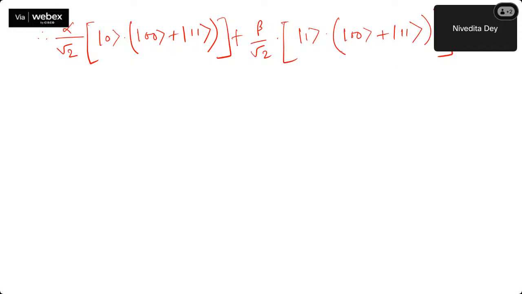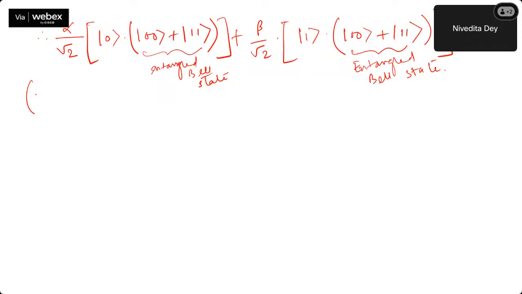Okay. This is the entangled Bell state. Similarly, this is the entangled Bell state. It is coming from qubit 2 and qubit 3, and this is a part of qubit 1. The 1 by √2 is coming from the entangled Bell state, and alpha and beta are coming from the pure side. That was the thing.